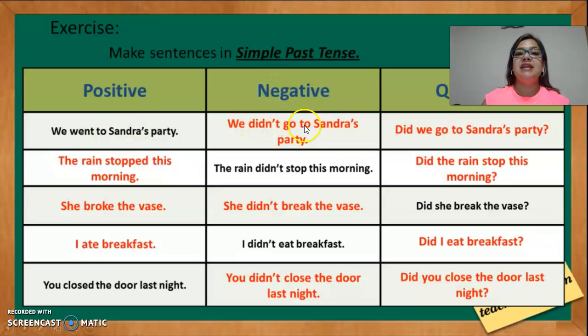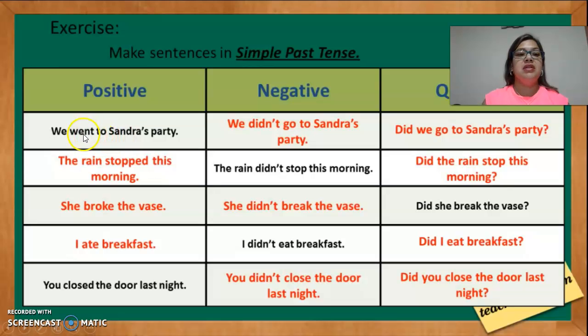Negative: We didn't go to Sandra's party. Question: Did we go to Sandra's party? Do you see something special here in the question? You put the auxiliary did at the beginning. That means the whole sentence is talking in the past. And the verb in the question is in the basic form. Go. You see? Go, basic form, present.